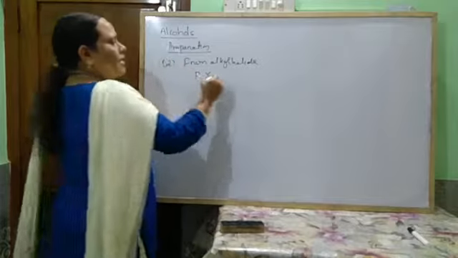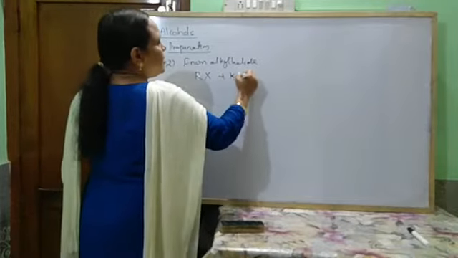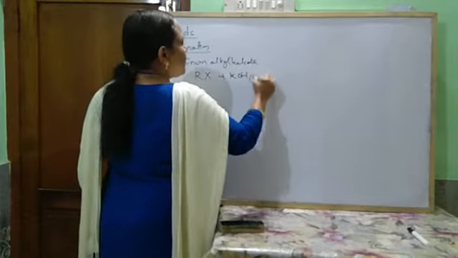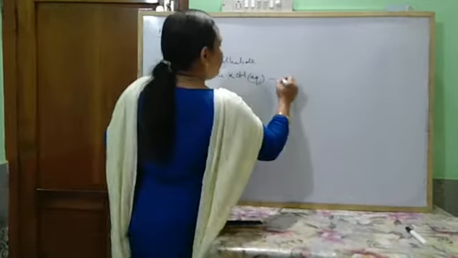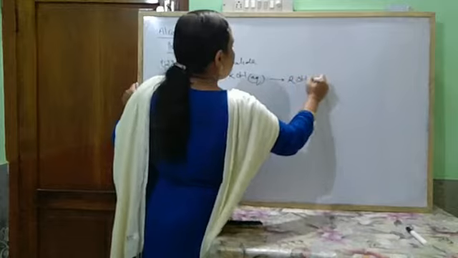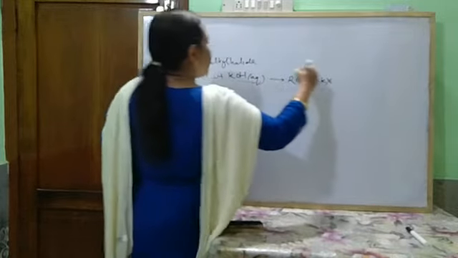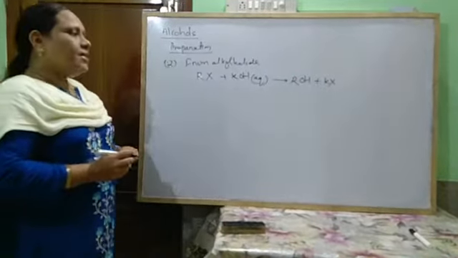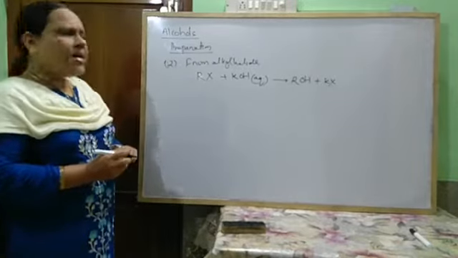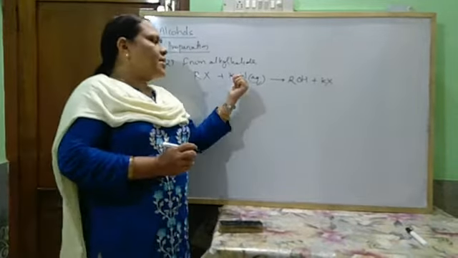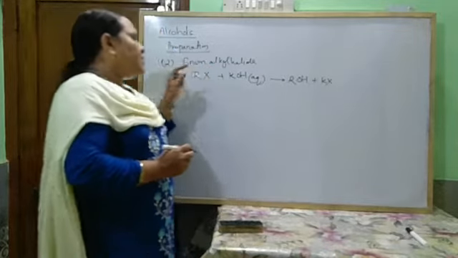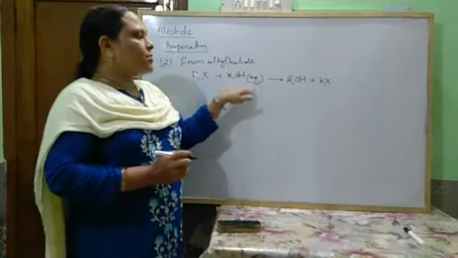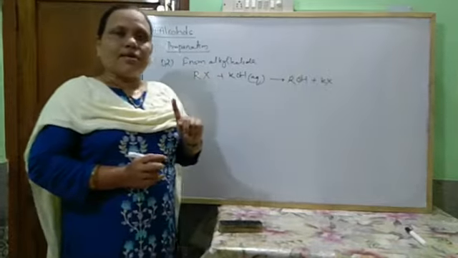When an alkyl halide is treated with an aqueous solution of potassium hydroxide or sodium hydroxide, it forms an alcohol. And this reaction is a nucleophilic substitution reaction. So when alkyl halide reacts with aqueous KOH, it forms an alcohol.